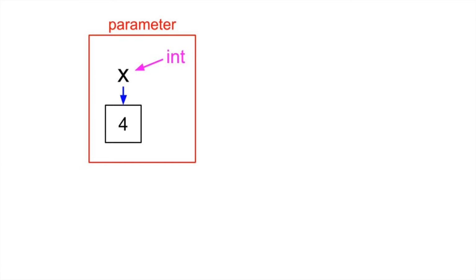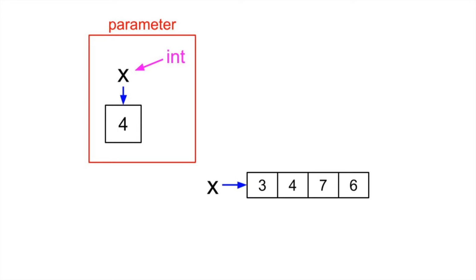The caller method, which is the one that was calling the function or method, sends along this 4, and the callee method sees the 4 and just runs with it. That's why whenever we change x inside of our method or function, it doesn't actually change what the caller method sees. When the callee changes it, the caller method doesn't see its x get changed, because we sent along the entire thing.